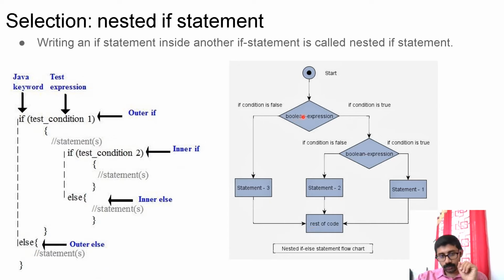If the condition is true, meaning it is coming here, another condition will be evaluated. If it is true, its true block will be executed. If it is false, its false block, meaning the inner else, will be executed. Then control will come out of the entire nested if else body.